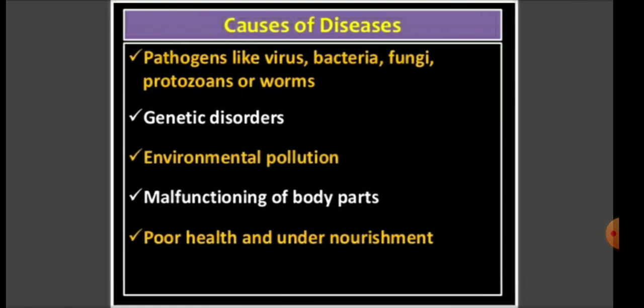So what are the causes of diseases? Mainly disease-causing microorganisms, which are called pathogens, like viruses, bacteria, fungi, protozoans or worms. The second cause of disease is genetic disorders. The next causes are environmental pollution and malfunctioning of body parts, and also poor health and undernourishment, which cause scurvy, beriberi and night blindness. These are also causes of diseases.